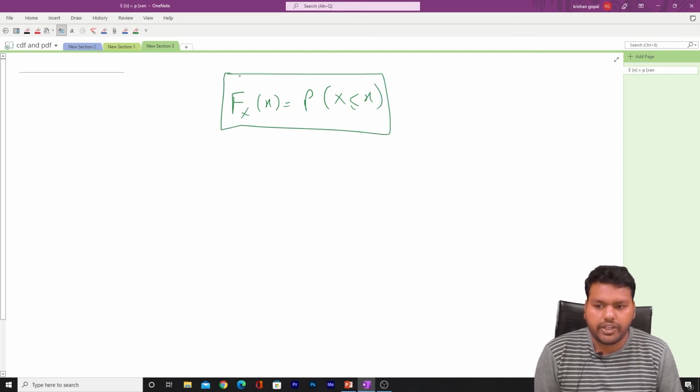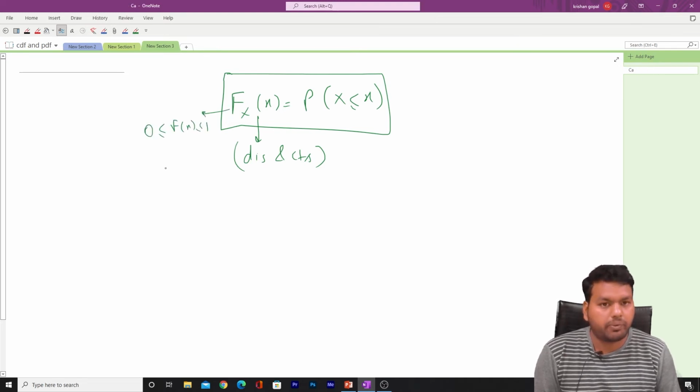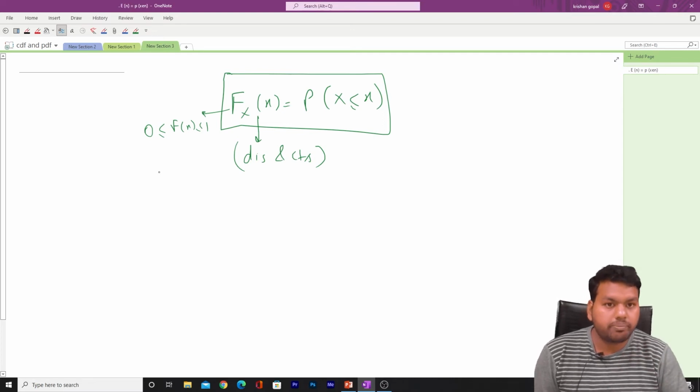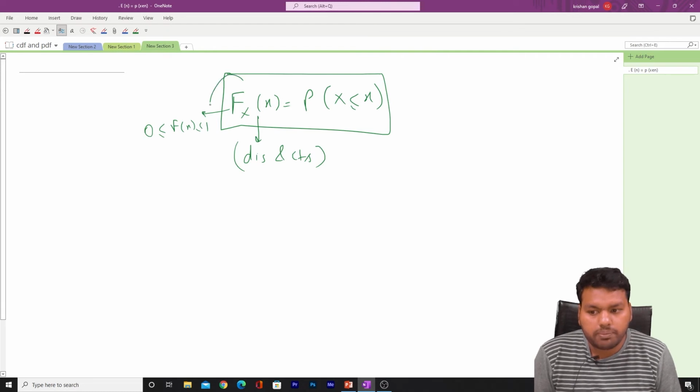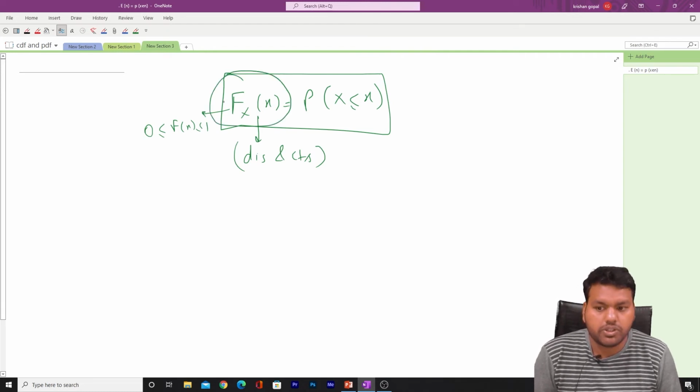So this is the cumulative distribution function, and it exists for both the discrete as well as the continuous case. It always lies between 0 and 1, because anyhow it is giving us a probability. So you should know the basic definition of this distribution.